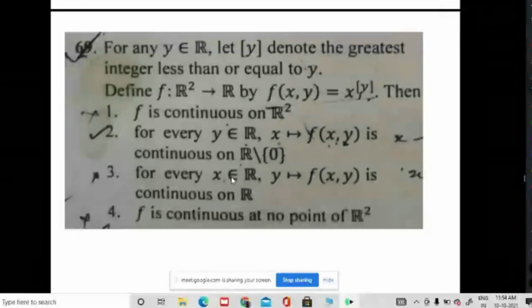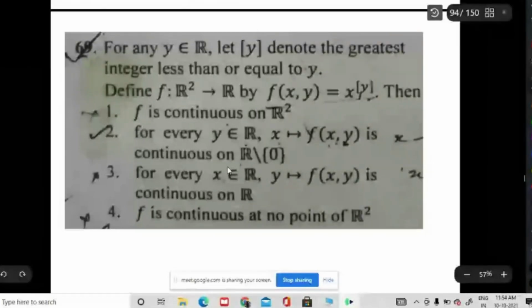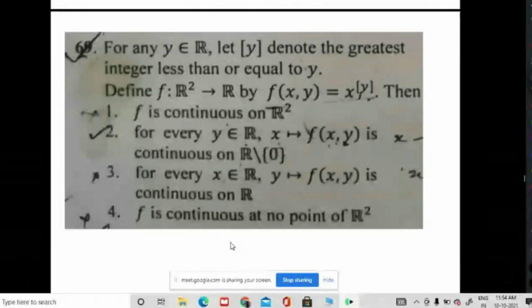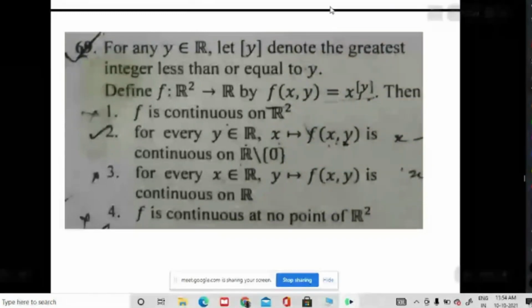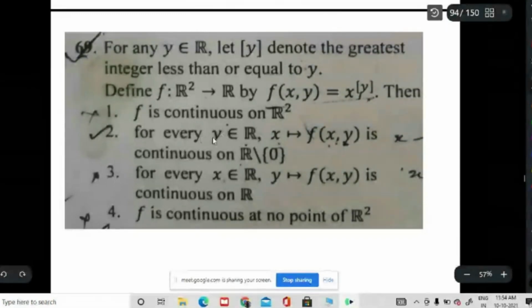Okay, so we have a function given by f(x,y) = x to the power of the greatest integer of y. This is the greatest integer part of y. Now the question is about the continuity of f, the continuity of this function f(x,y). These are the questions. Okay, let us look at this function first.